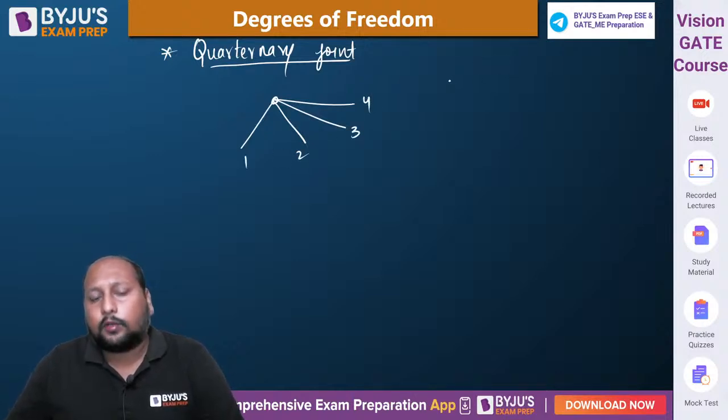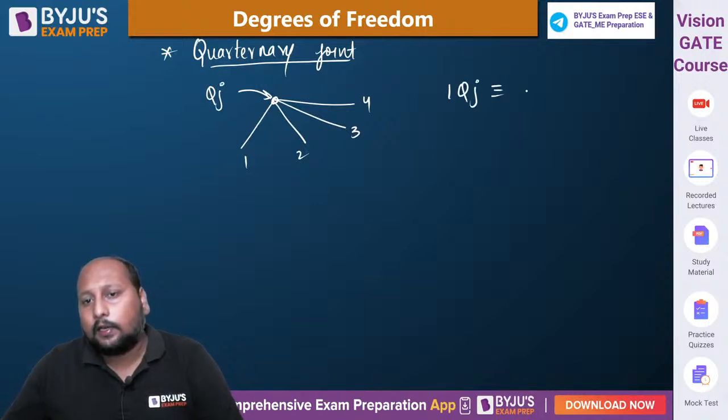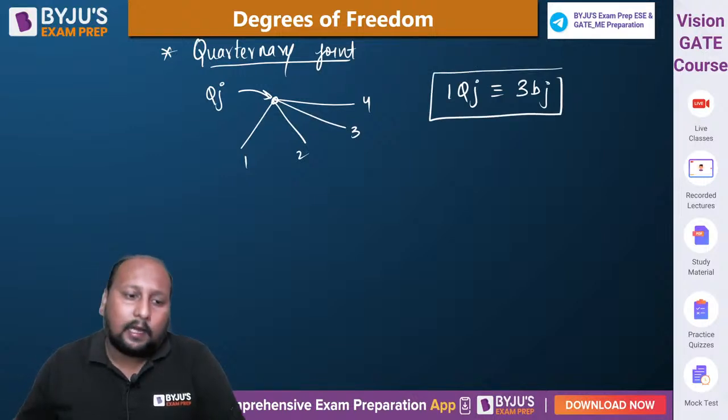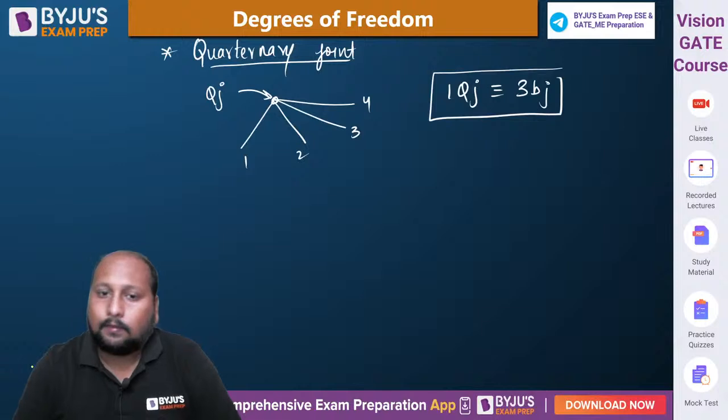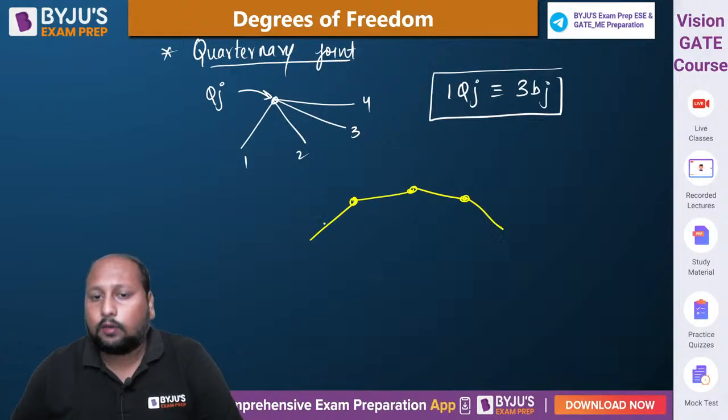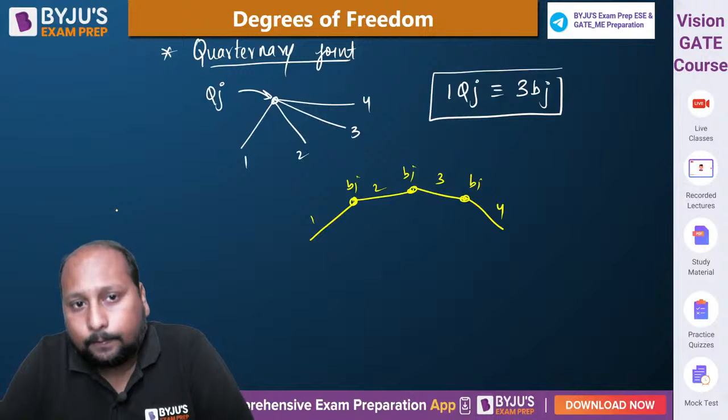And one quaternary joint is equivalent to three binary joints. एक quaternary joint आपके तीन binary joint के बराबर. वही सेम end to end कनेक्ट कर दीजिए. 1, 3, 4. The binary joint, ये भी binary. One quaternary joint is done.